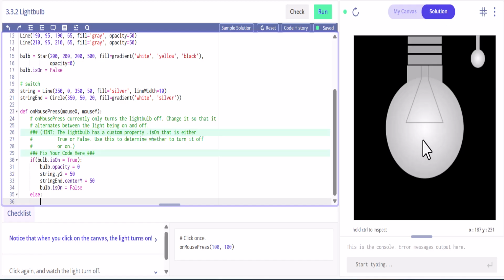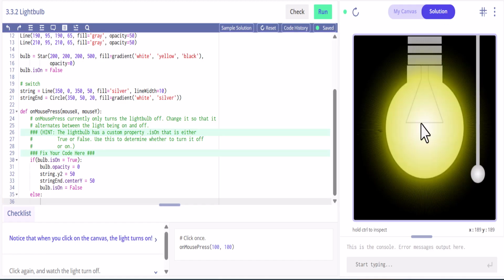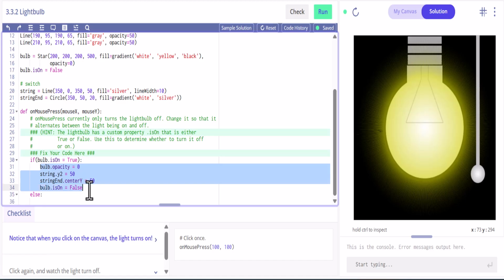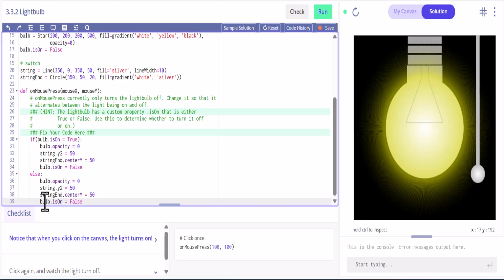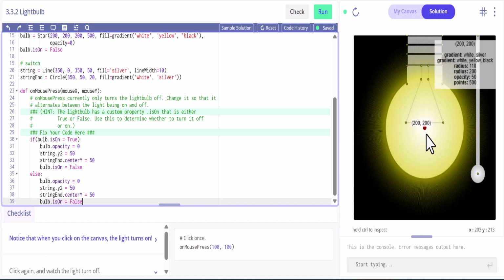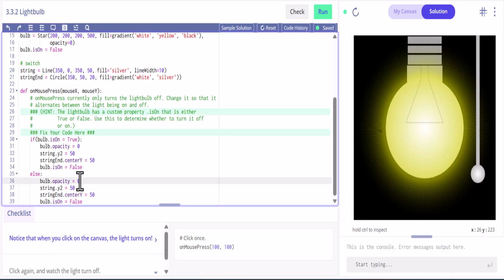And if I go to solution, what's the bulb opacity? 50. Yep, and then we can look at the string is 300. Okay, so let's basically take these. We'll copy those, paste them down here. Now we need to change these values. So the bulb opacity is 50. And then we saw that we need to move this down to 300.